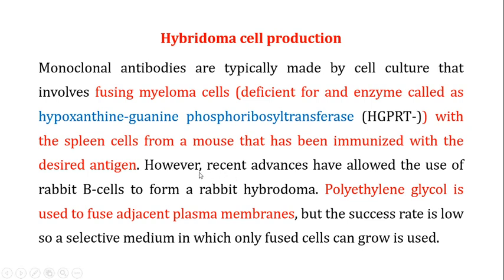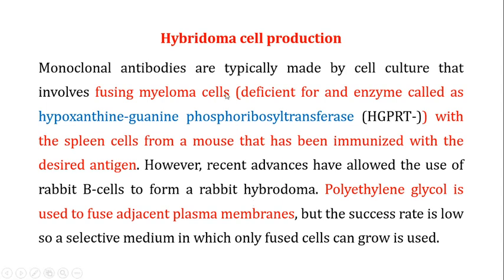Recently, you can also use rabbit B cells to form a rabbit hybridoma. Initially they were using mouse cells to make a hybridoma, but now you can also use rabbit cells for the formation of hybridomas.